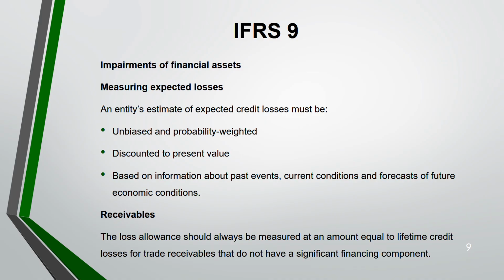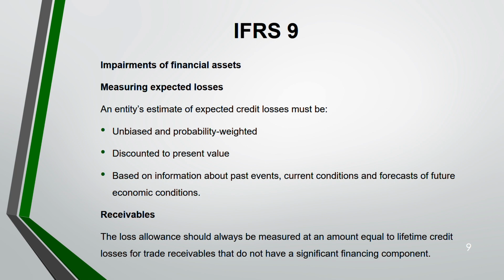Why? See, if someone is doing a prepayment, is risk less or more? Less, risk is less. Everyone wants prepayment, they want to be paid in advance. But the problem occurs when the customer is paying late. Payment in arrears is the riskiest area. That's why your loss allowance equals lifetime credit loss if they're paying late. If they're paying late, there is no financing component. If they're paying in advance, it's a prepayment, a significant financing component, like you have taken a loan which you have to pay back.